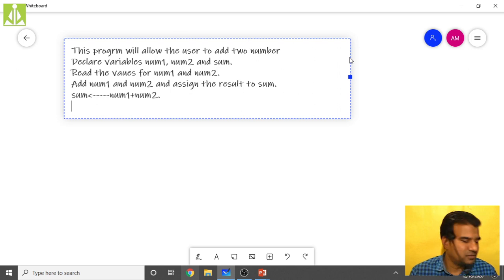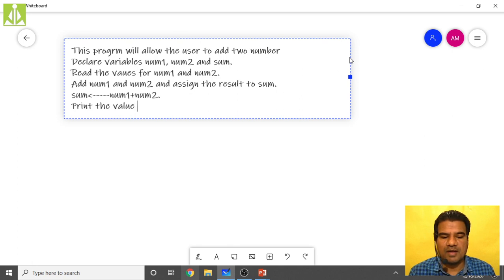Next, what we have to do after getting the sum? Print, isn't it? Printing is the part. Print the value of variable sum onto the output screen.